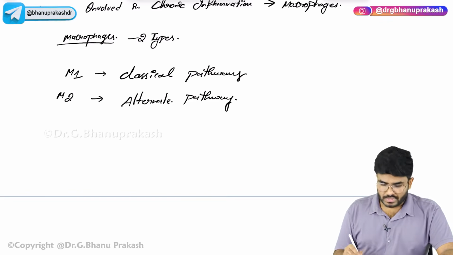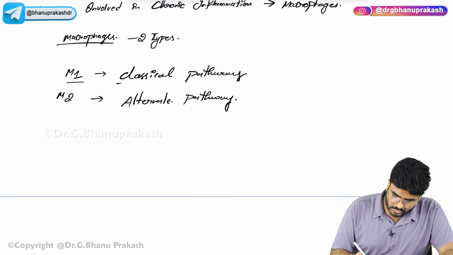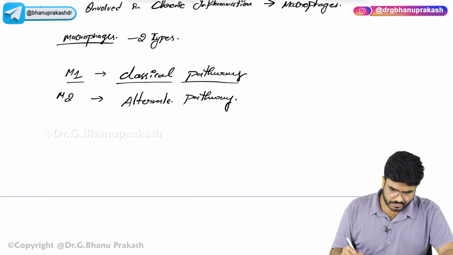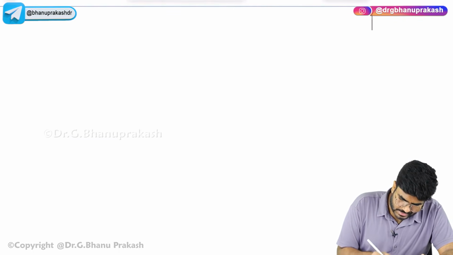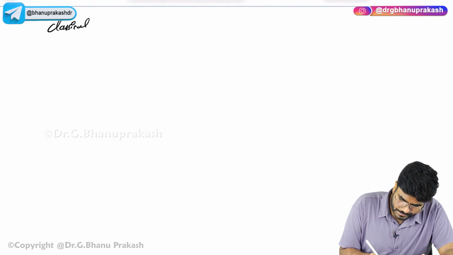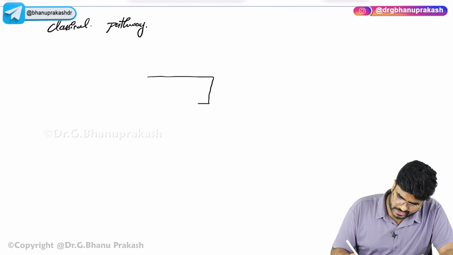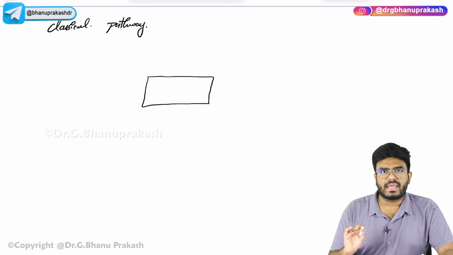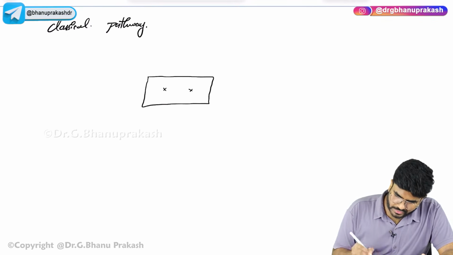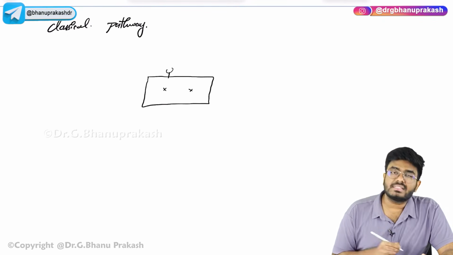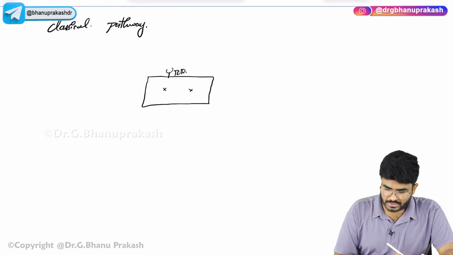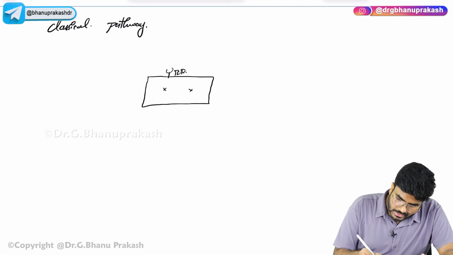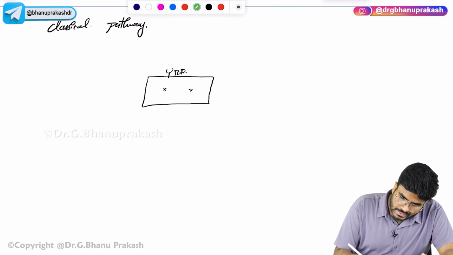Now, my question to you. First of all, what is this M1 macrophage and what is this classical pathway? Look here, guys. First the classical pathway. Now, imagine there is this naive macrophage. This macrophage has a receptor on its cell surface. This receptor is called a toll-like receptor. Now, this macrophage is receiving the antigens.